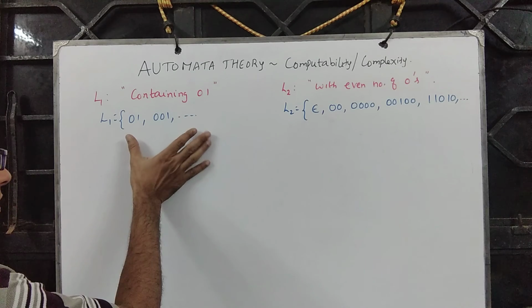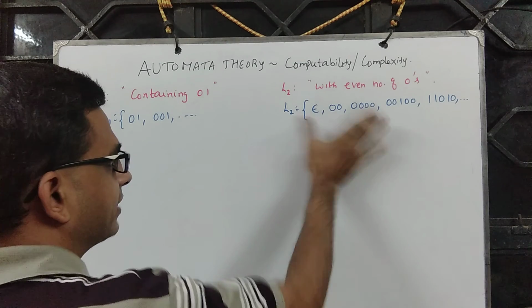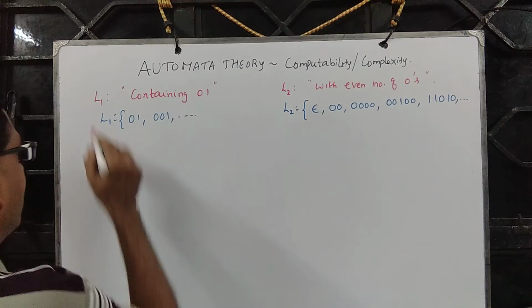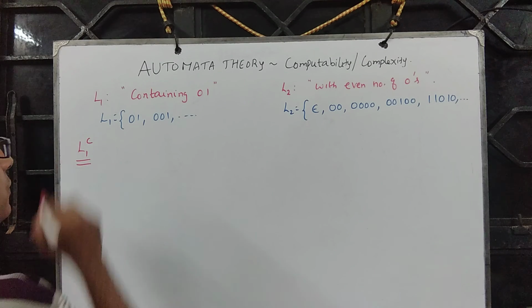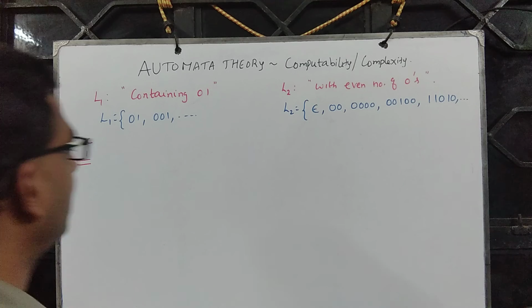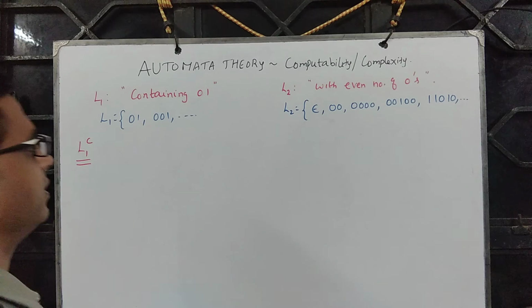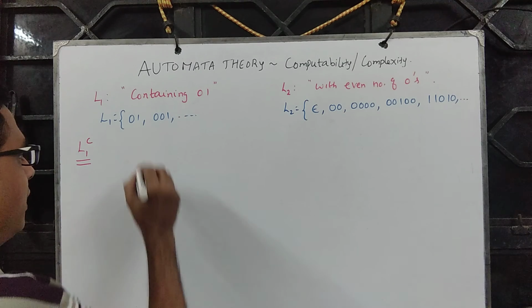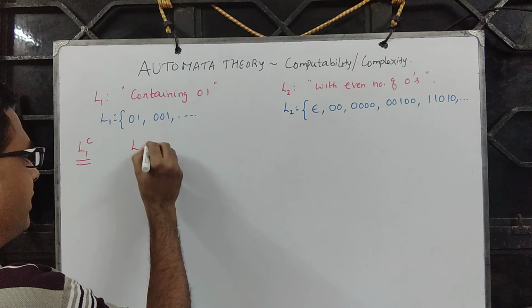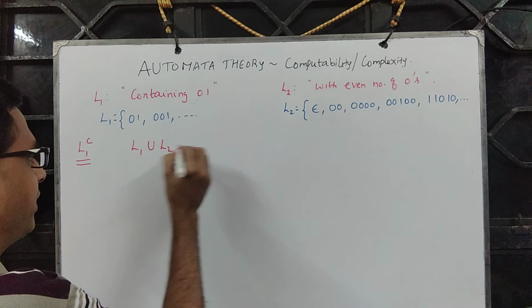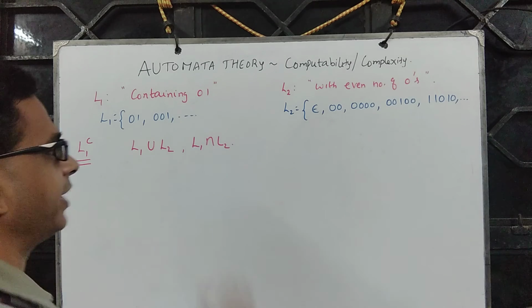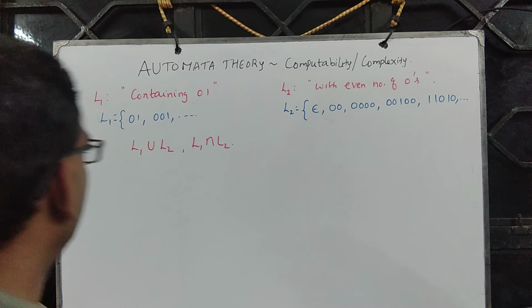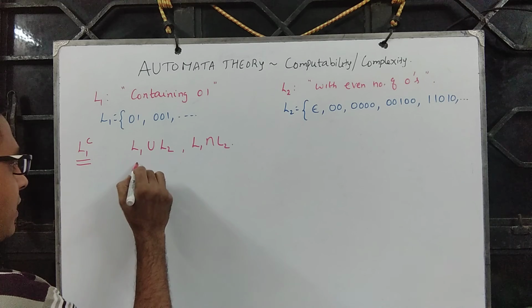Now, this is a set. We looked at the question of L1 complement, the set of all strings over {0, 1} not containing the substring 01. Now we shall look at other set theoretic operations, namely L1 union L2 and L1 intersection L2. So what is L1 union L2?